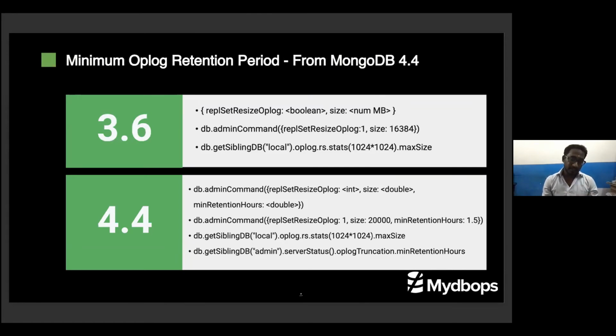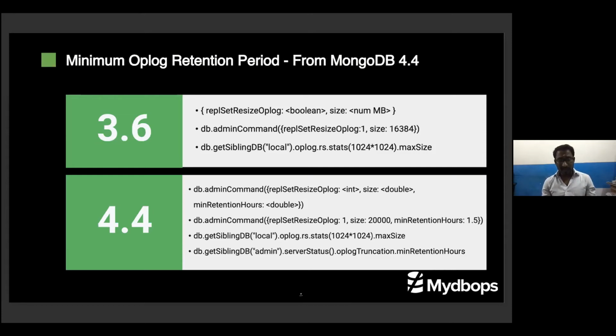And another interesting feature is minimum oplog retention. In 3.6, MongoDB introduced real-time oplog size change. Before that, you needed to restart, delete, and a lot of noise would happen to change the oplog size. But after 3.6, they introduced real-time oplog changes. In 4.4, they added one more feature called minimum retention period.